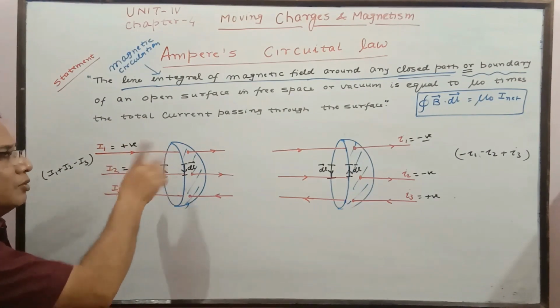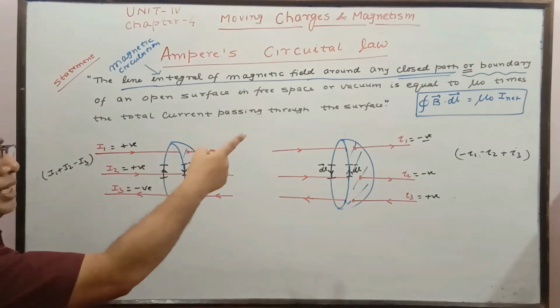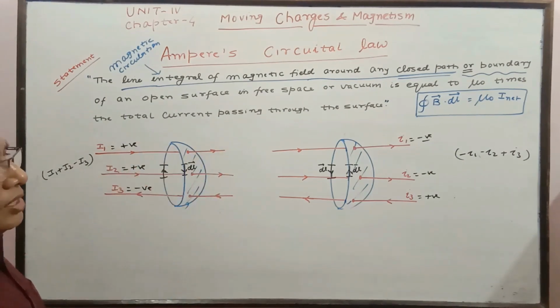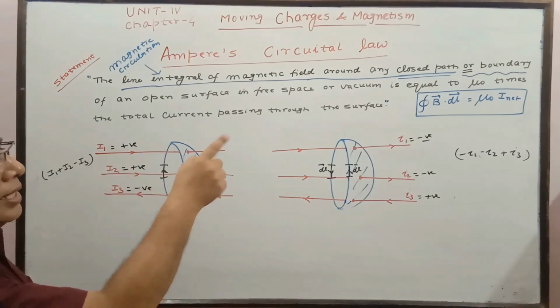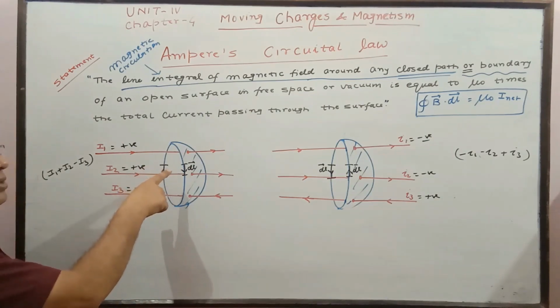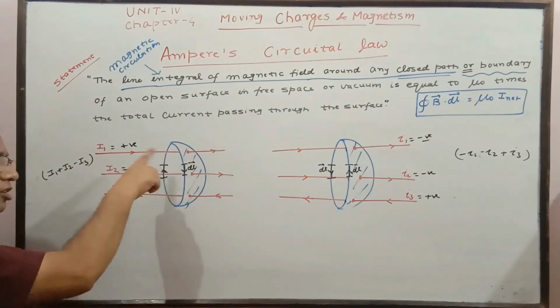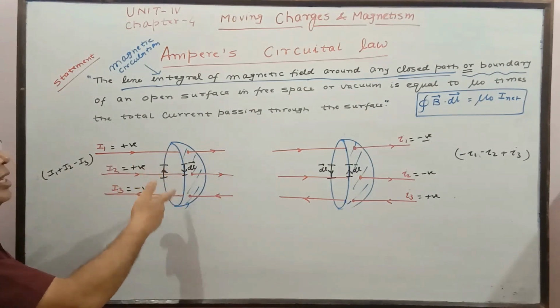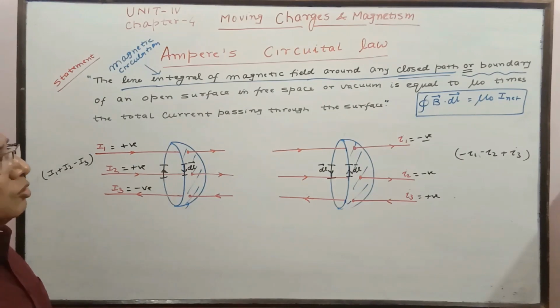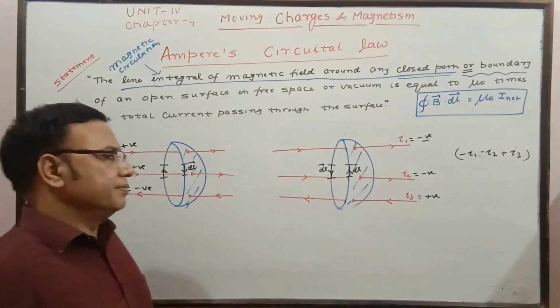Here we only see the direction of traversal or dl, and utilize there the direction of B, which you know how to find out due to any current carrying wire. And whether I get positive or negative, you know how to find out as per the direction of traversal or dl. Finally we are going to use it in one of the questions. As I have said, this was just for your explanation.